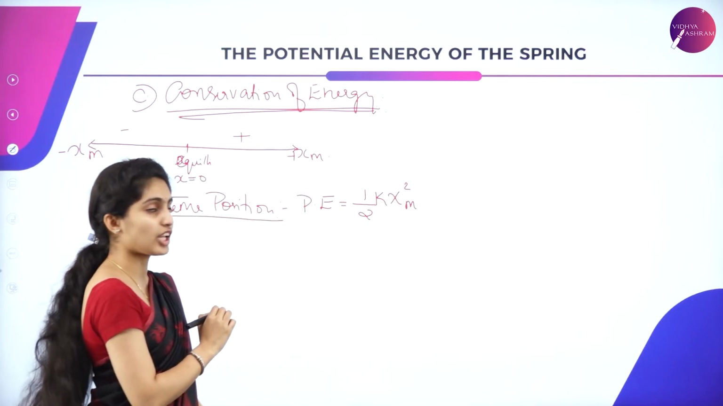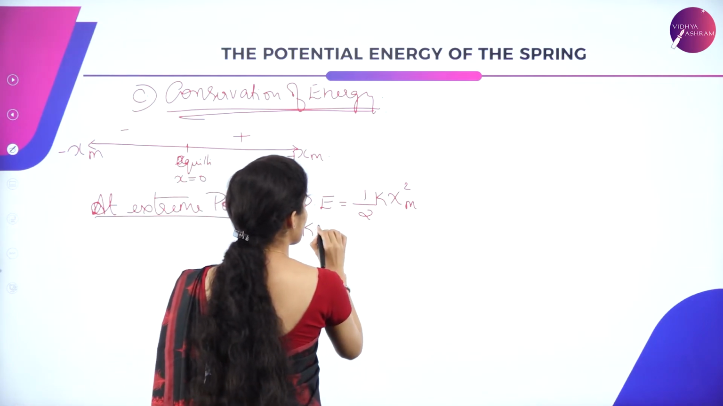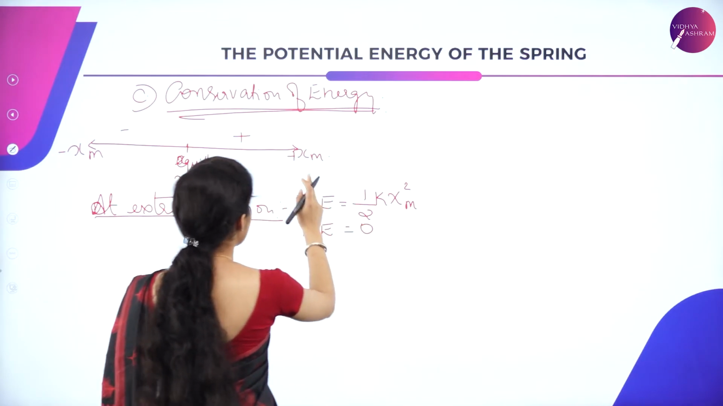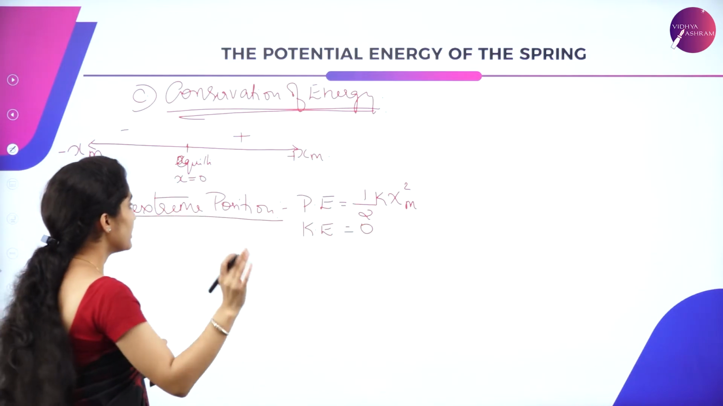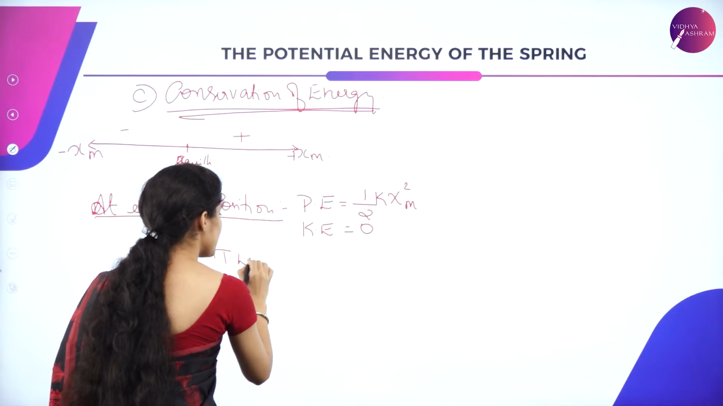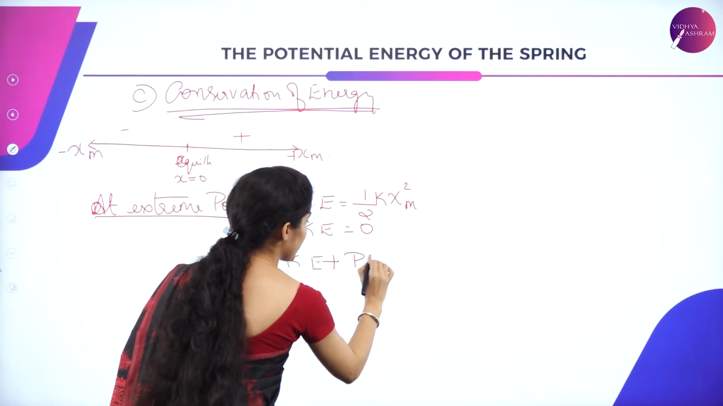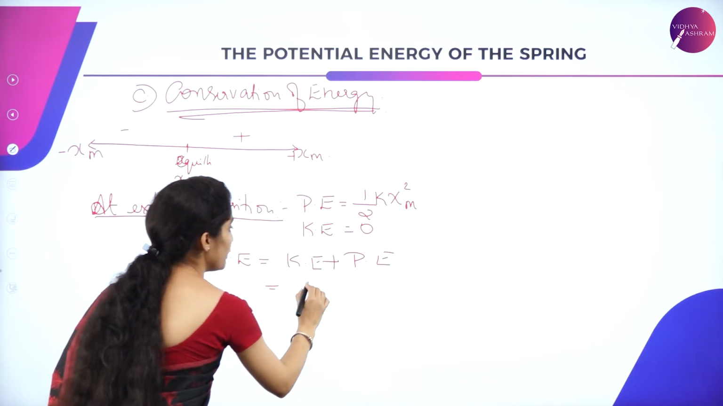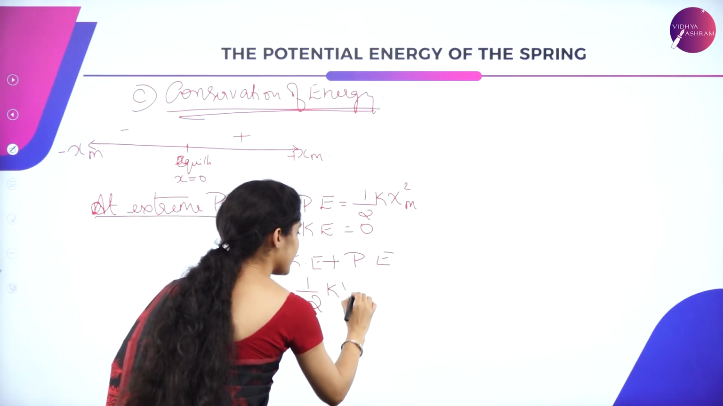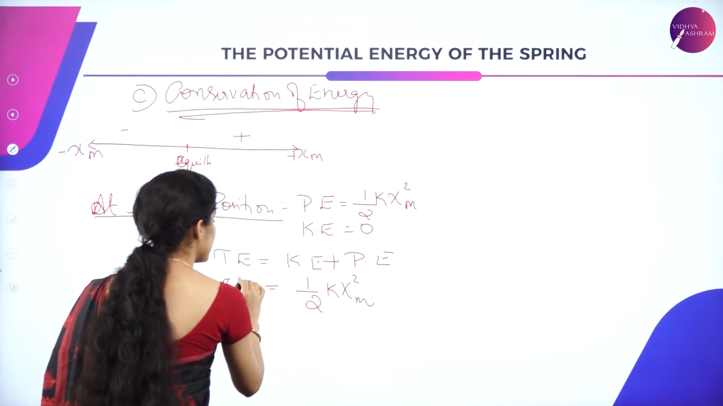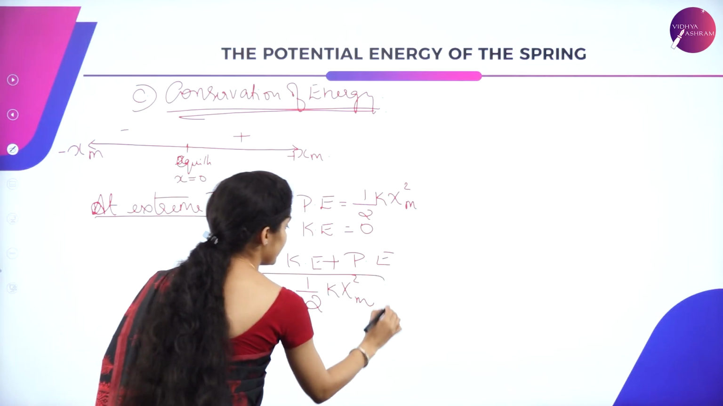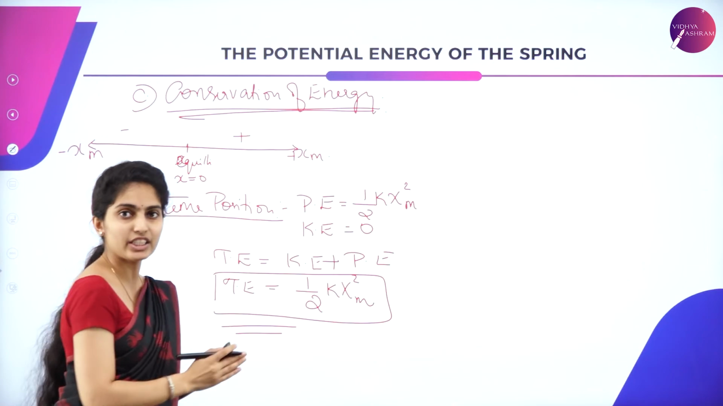So this is the potential energy, and its kinetic energy is said to be 0 at the extreme conditions. Now, total energy is equal to the sum of kinetic energy and potential energy, which will give you half kx square m. So this will be the total energy in case of extreme condition.